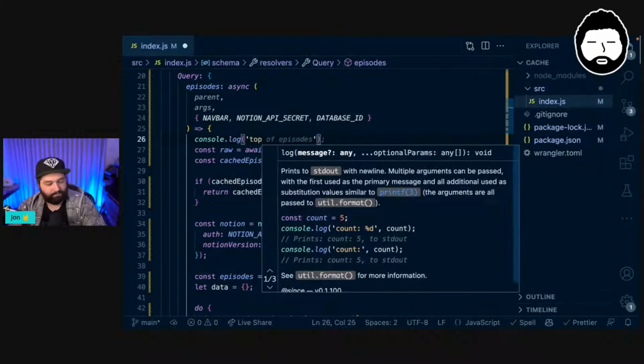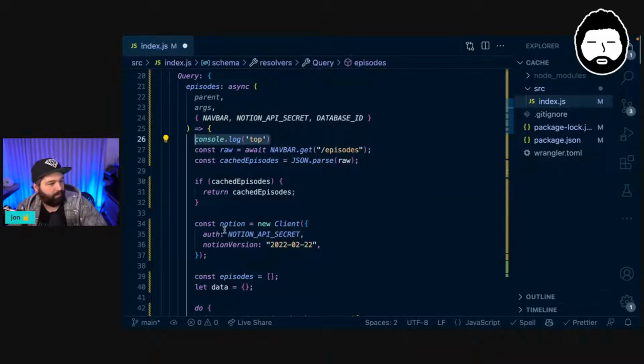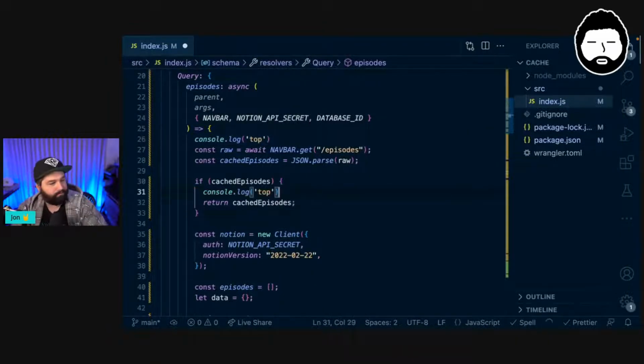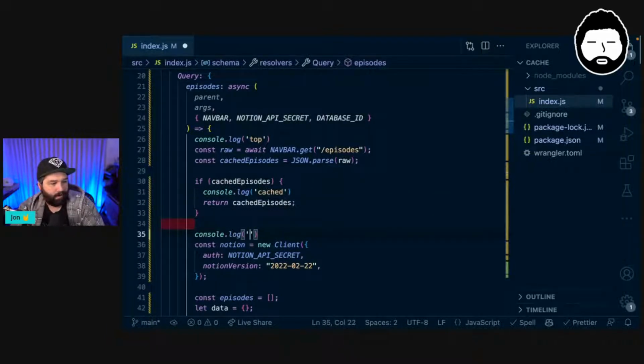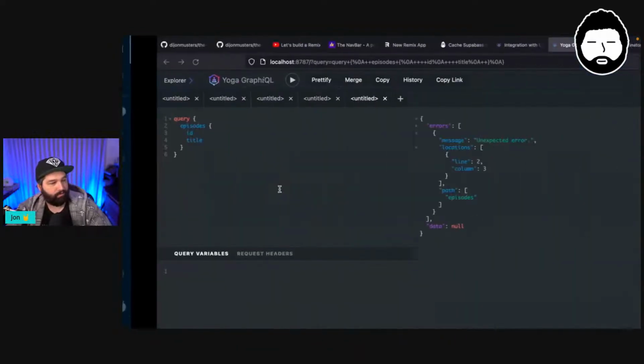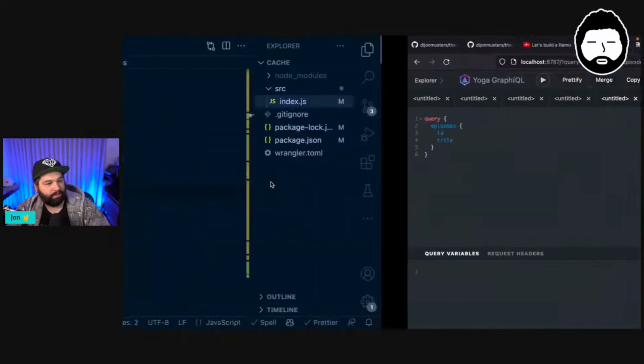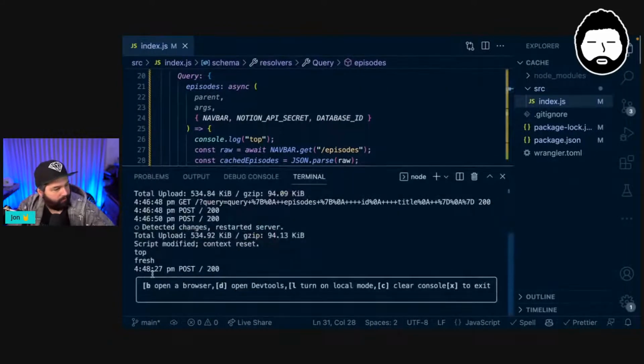And then let's say console log cached. And then maybe console log fresh. So we'll see whether we start at the top of our resolver, whether we are sending back this cached response, or whether we're going and fetching fresh data from Notion. So now if I run this and come back to our terminal here, we're seeing top. So it started executing the resolver, which is good. We're expecting to see that.